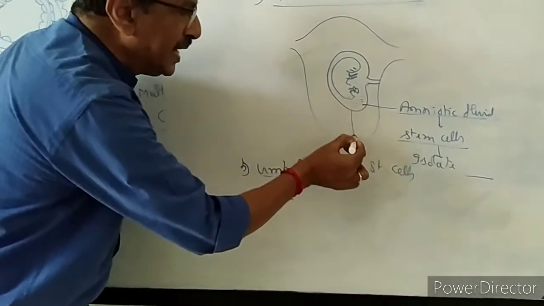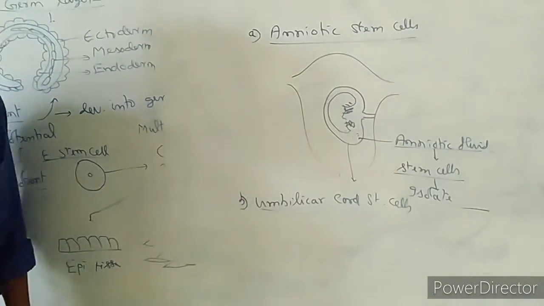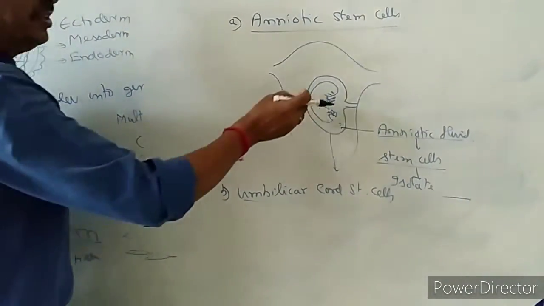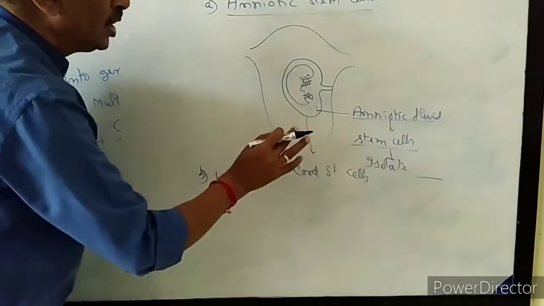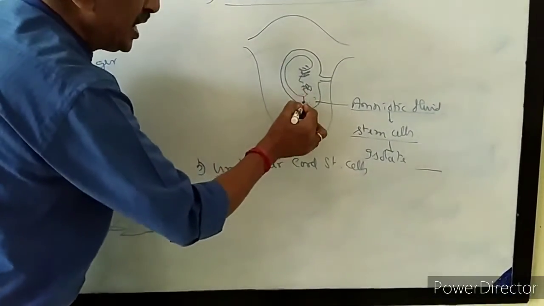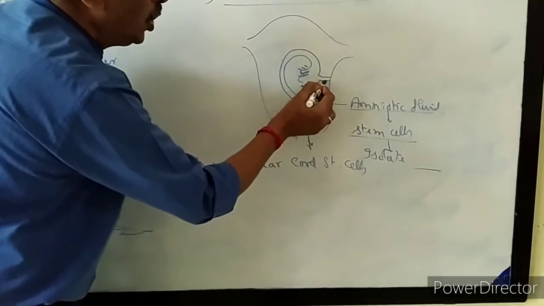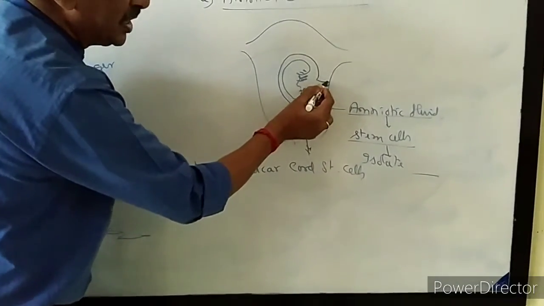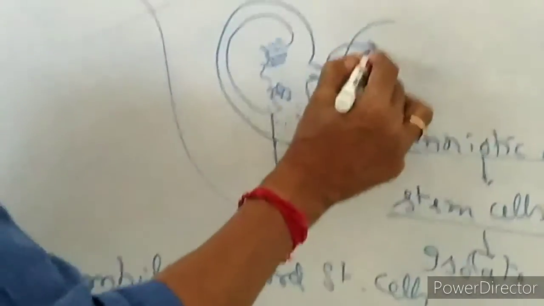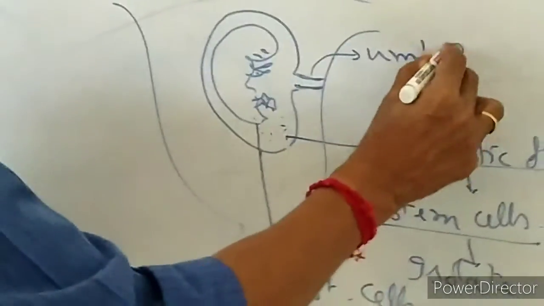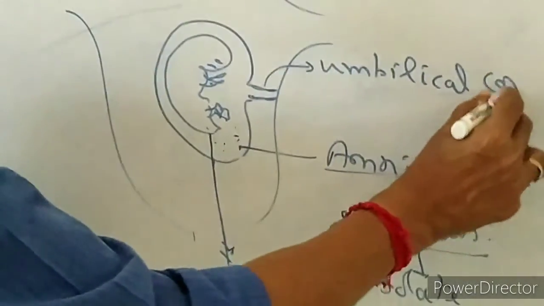The mother is delivering the child. When the child is delivered, the outer bag will be ruptured and the fluid will be removed. Then, when the child is delivered out, there is a long tube-like structure. In the picture I have drawn a very short tube, but it will be more than a meter. This is called the umbilical cord.